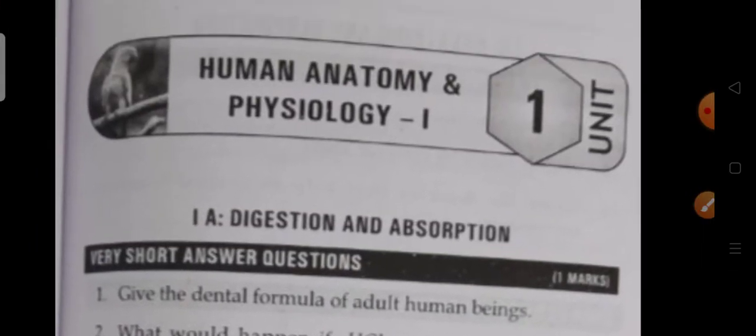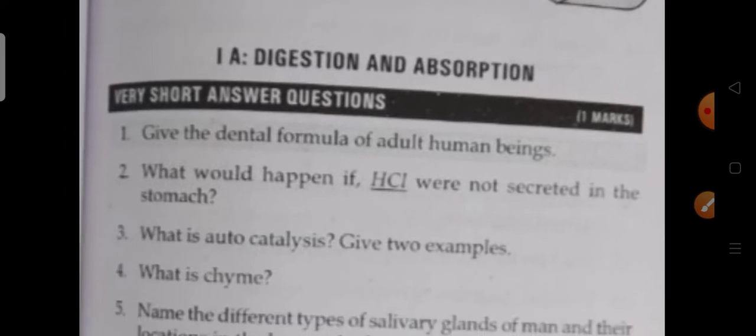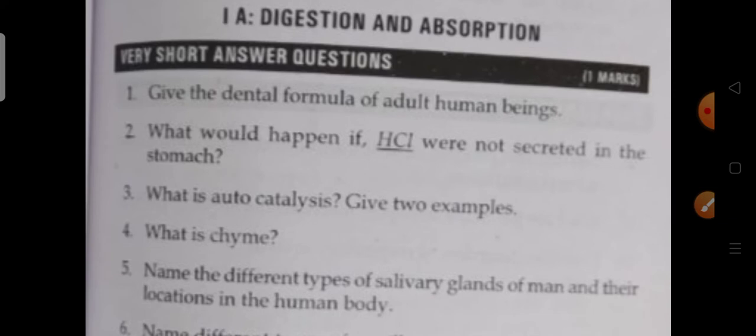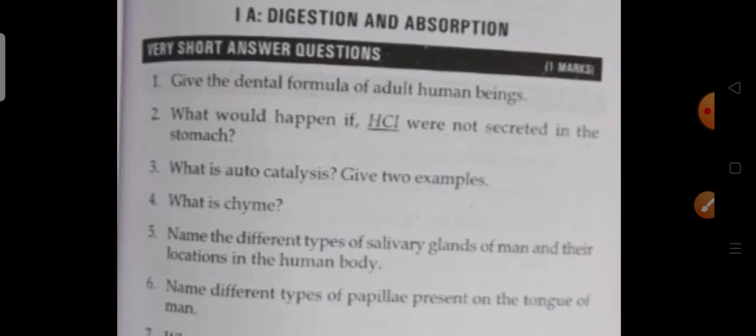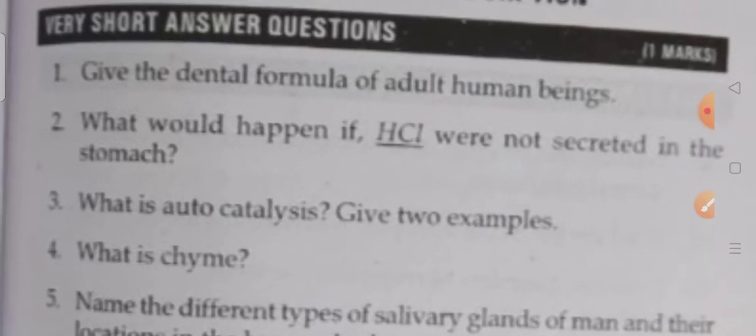See here, the first, human anatomy and physiology unit 1, is digestion and absorption. Actually, as I told you, this unit 1A is deleted. Digestion and absorption: these are the important questions, but actually this unit is deleted, no need to read. But even so, next year other students will need this content, so I am showing this one also. For those who are going to read the 70%, no need to read this one.